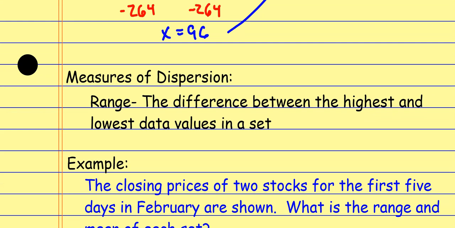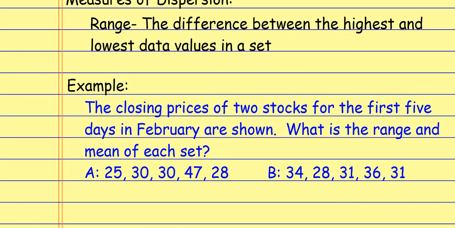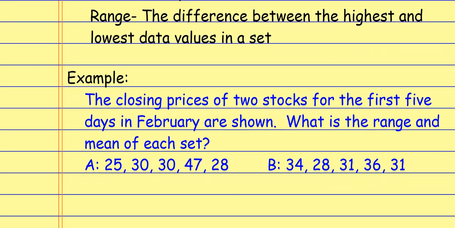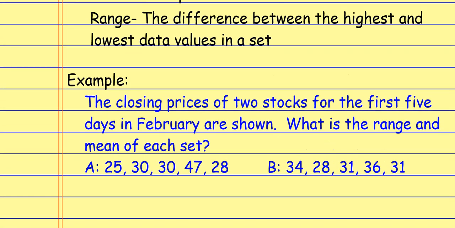If we talk about measures of dispersion, the only one we're going to look at here is the range. And the range is the difference between the highest and lowest data values. We're essentially looking at how many data values are covered, all right? And so if we look at this last example here, it says the closing price of 2 stocks for the first 5 days in February are shown. What is the range and mean of each data set?